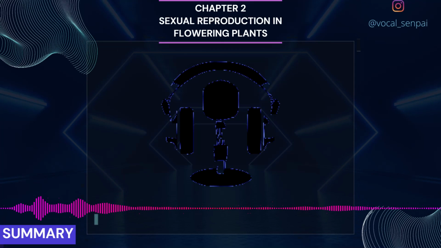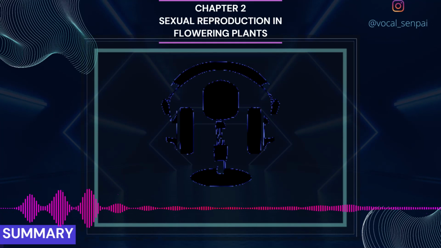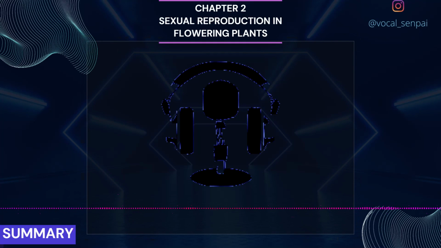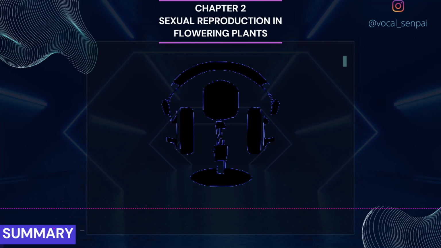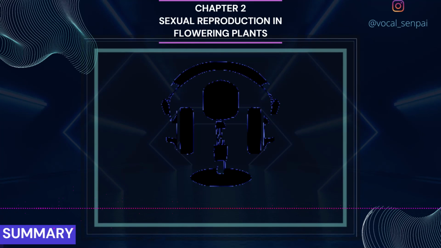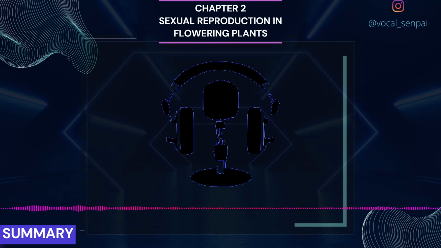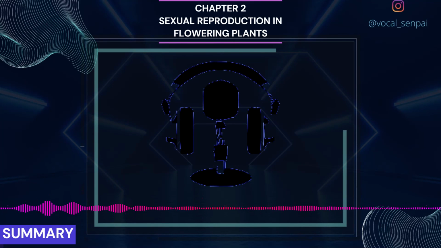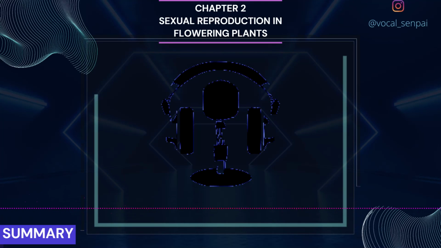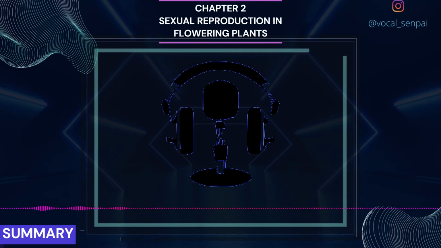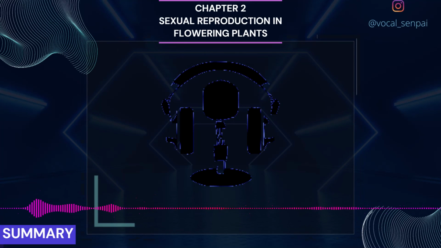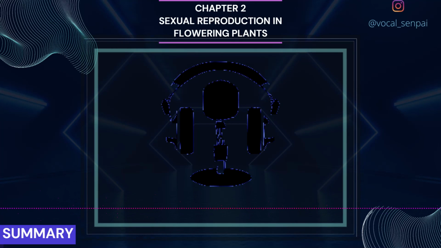At the micropylar end is the egg apparatus consisting of 2 synergids and an egg cell. At the chalazal end are 3 antipodals. At the center is a large central cell with 2 polar nuclei. Pollination is the mechanism to transfer pollen grains from the anther to the stigma. Pollinating agents are either abiotic, wind and water, or biotic, animals.